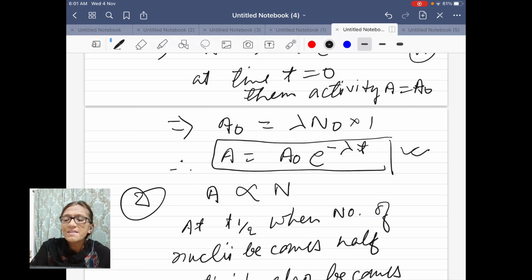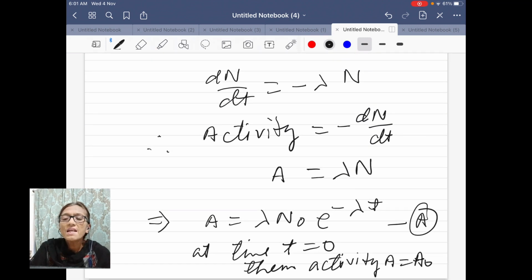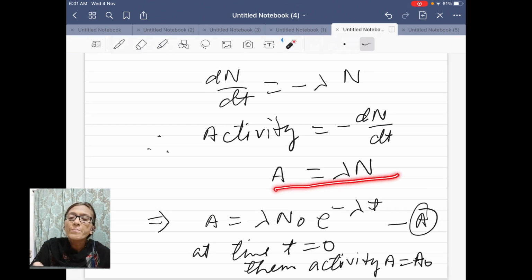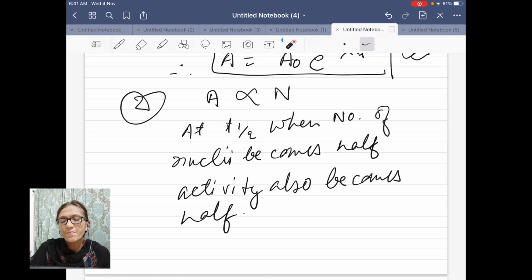So this equation is very important while doing questions. Now here you can see A is equal to lambda N, where lambda is a constant. So A will be proportional to N only.